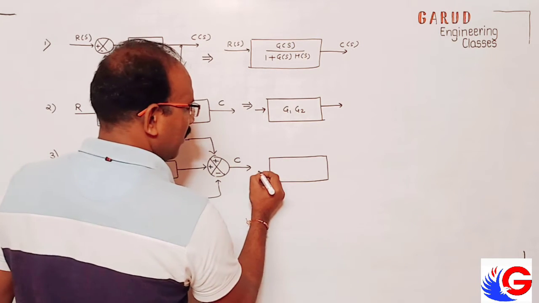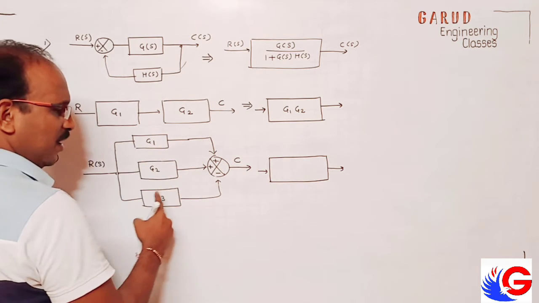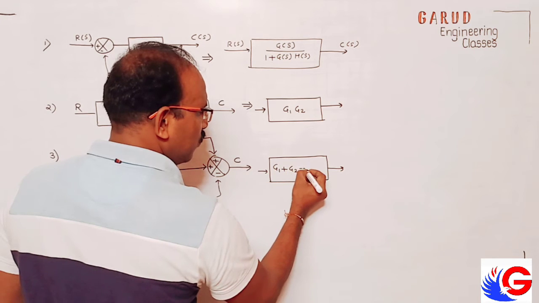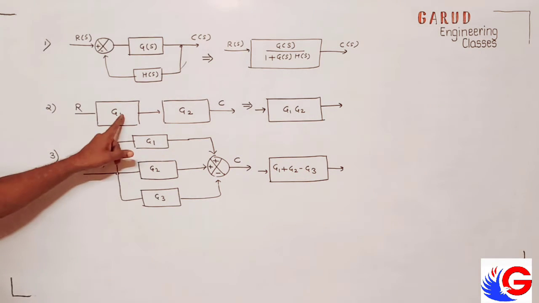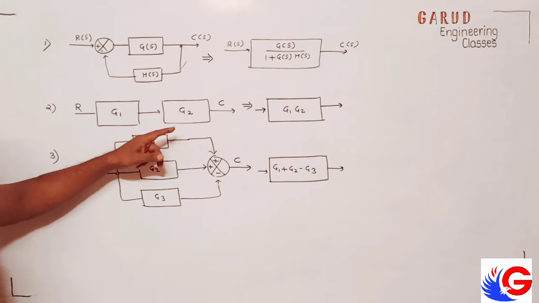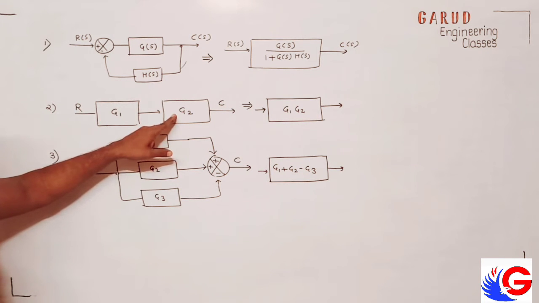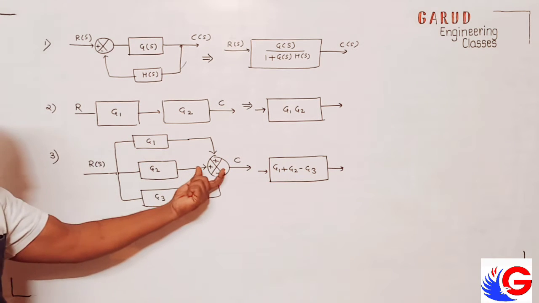Resultant will be this signal minus this signal, G1 plus G2 minus G3. Pay attention, it is not multiplied. If blocks are in series, it is added. Blocks in series will be multiplied. But blocks in parallel will be added or subtracted depending upon this sign.